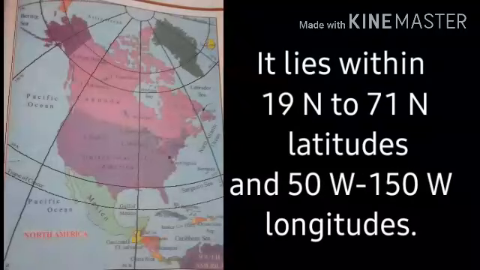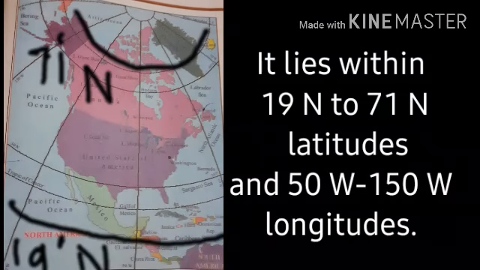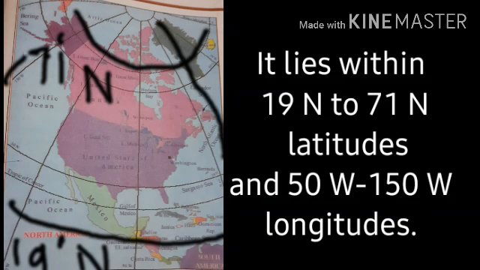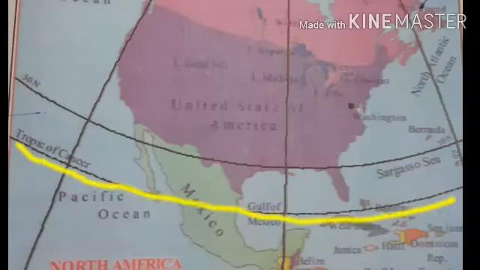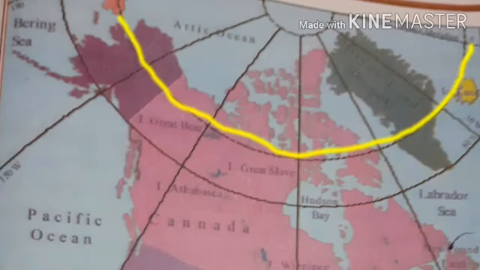Now let us see. It lies within 90 degree north to 71 degree north latitude and 50 degree west to 150 degree west longitude. North America is located between these longitude and latitude lines. The Tropic of Cancer, 23.5 degree north, passes through the continent in the south and the Arctic Circle, 66 and a half degree north, in the north.